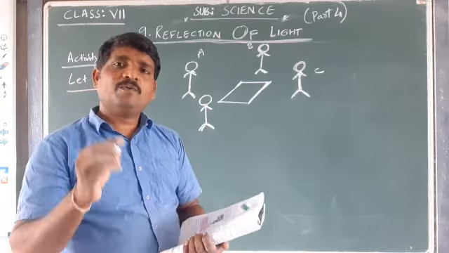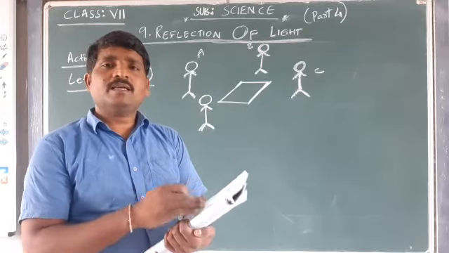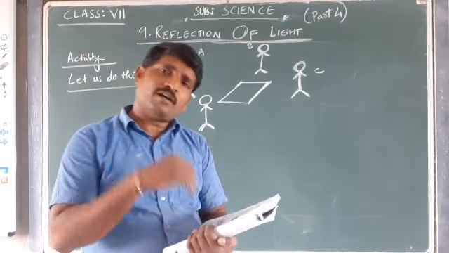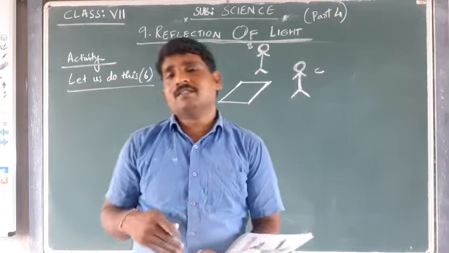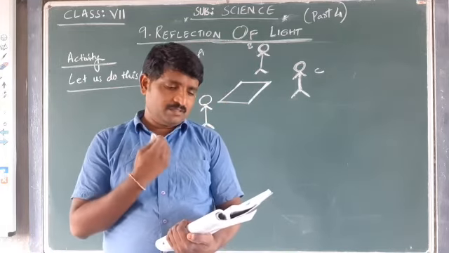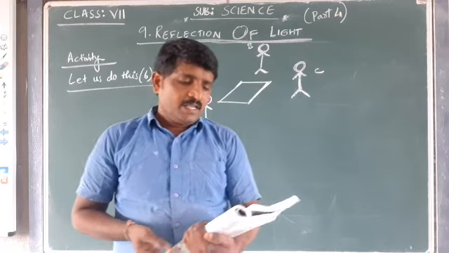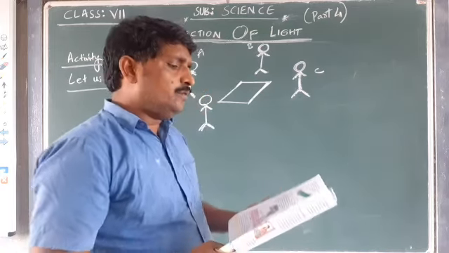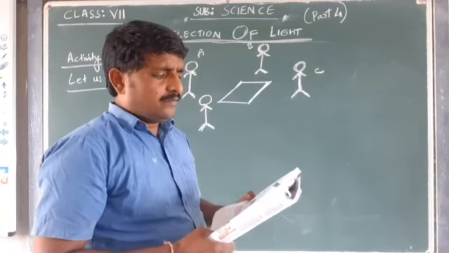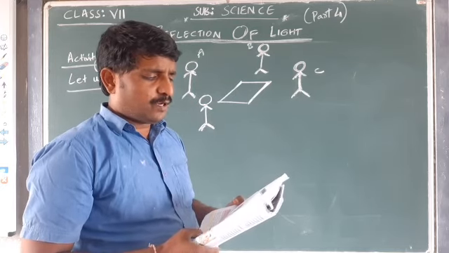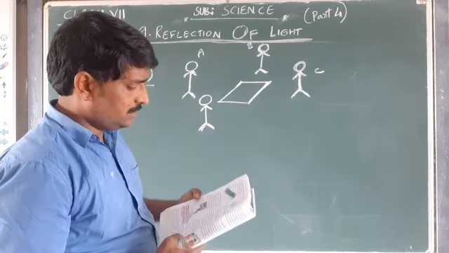You have to adjust your positions such that every person is able to see the face of the opposite person in the mirror. Like that you have to face it. Okay, now your friend A is able to see the image in the mirror.